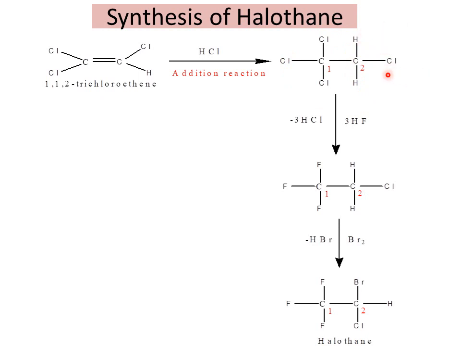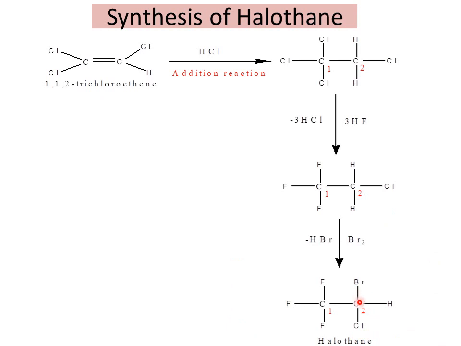And finally, in the case of halothane, the first carbon consists of 3 fluorines. So all the chlorines on it we have to replace with fluorine simply by adding 3 molecules of hydrofluoric acid. The fluorine will replace the chlorine, and with the loss of 3 molecules of HCl, it forms a fluoro derivative. And the next one, at the second position, one bromine we have to attach. So just treat with bromine, and finally there is a loss of HBr, with the formation of halothane.